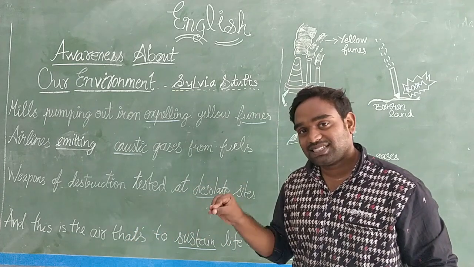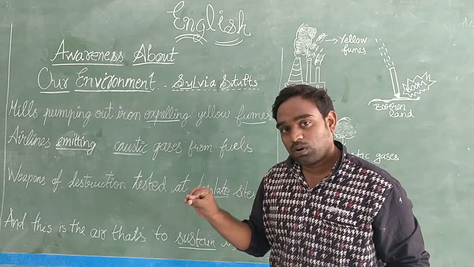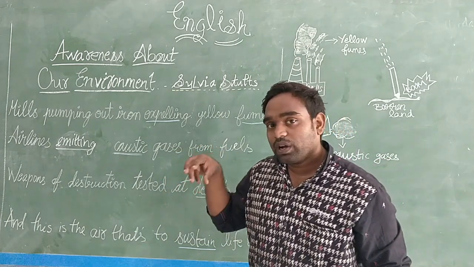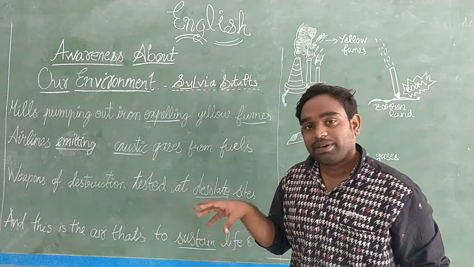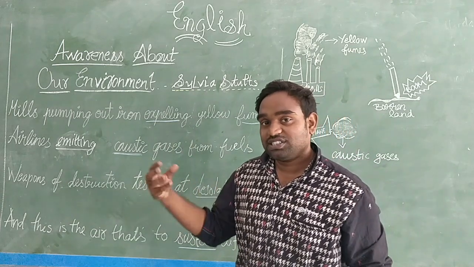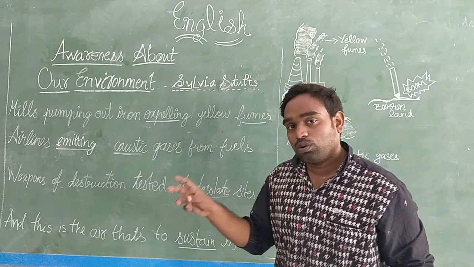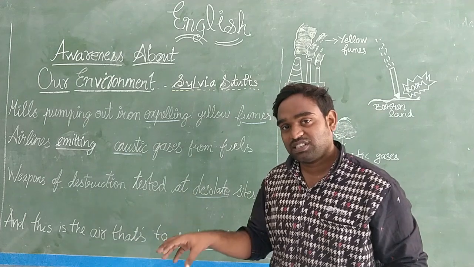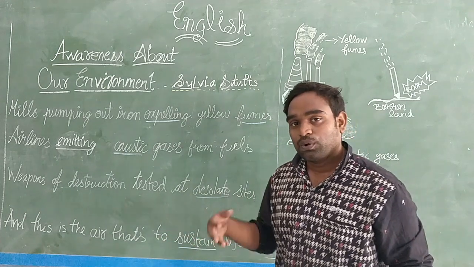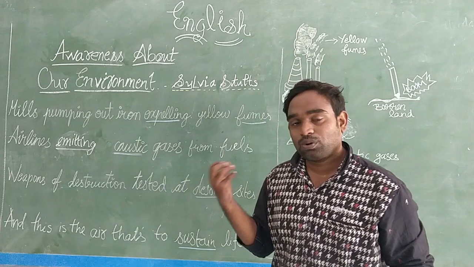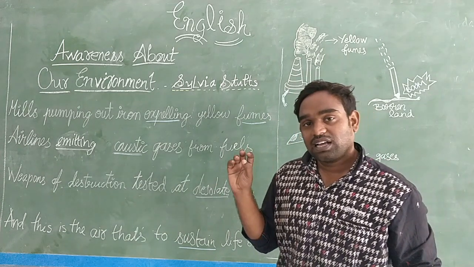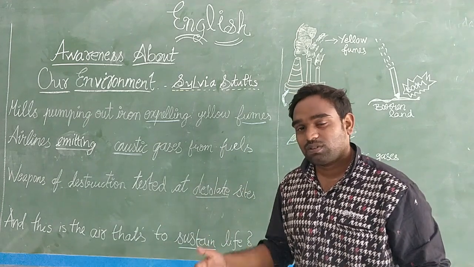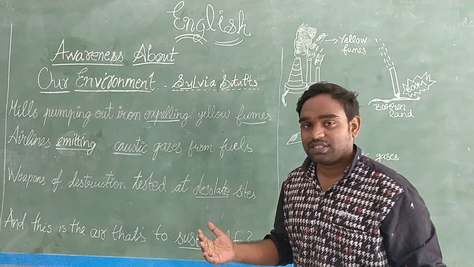Am I right children? The second stanza is about industries dumping crude oil into the oceans. Industries dumping crude oil into the ocean is in turn poisoning our food, that is fishes. Fishes die because of that. In the first stanza, people are throwing garbage as well as trash on the grass itself, on the land itself, not in the dustbins or garbage bins.